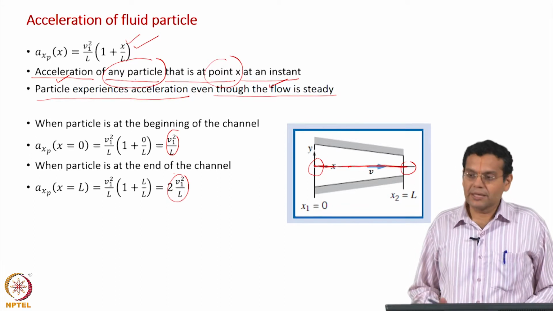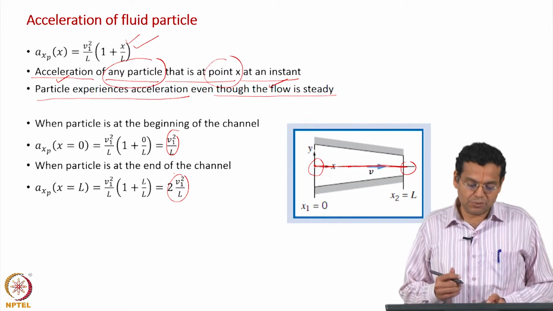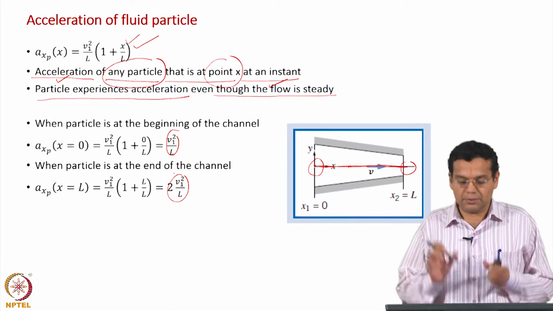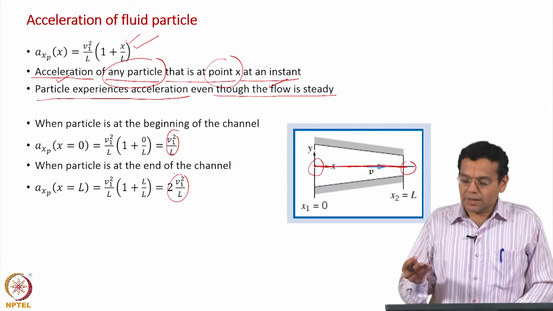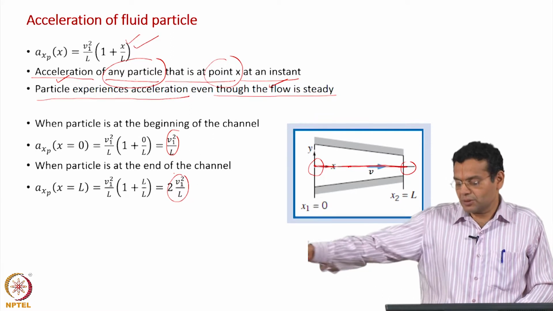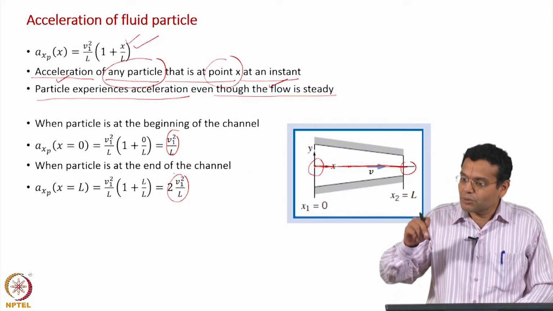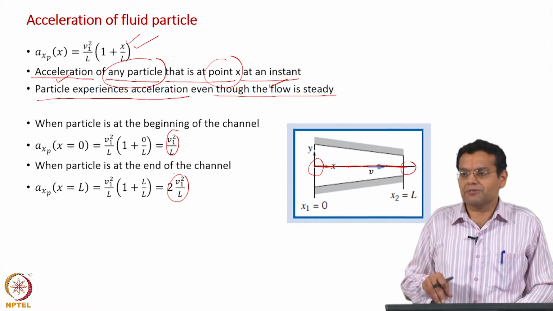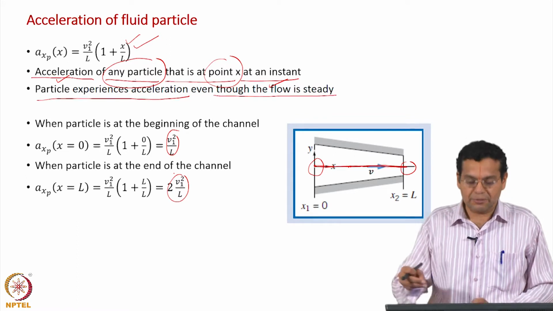Now, what we will do is get the same expression following a Lagrangian approach. Why are we doing that? So that we understand what we mean by Lagrangian approach, what we mean by Eulerian approach. Now, in the Lagrangian approach, what is required is the position of the particle as it flows through this converging nozzle. If you are experimentally measuring, then you will have the position as a function of time, but in this case, in the example we do not have that information. So, we will use the velocity field itself to get the position as a function of time. Let us do that.